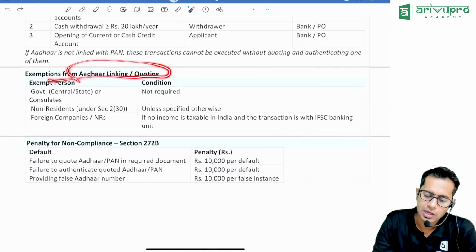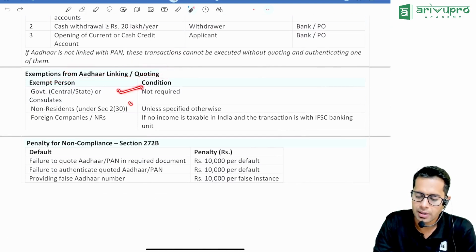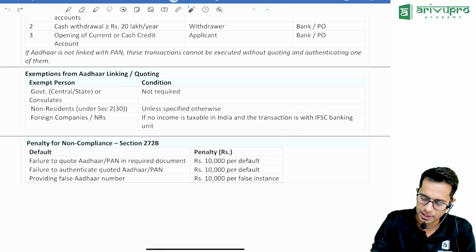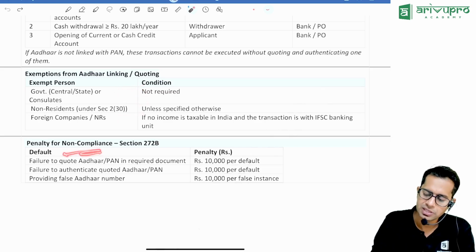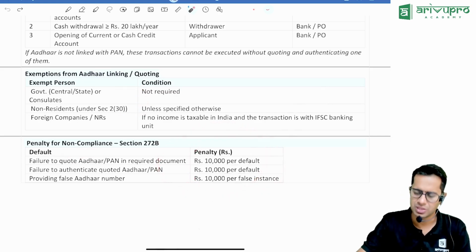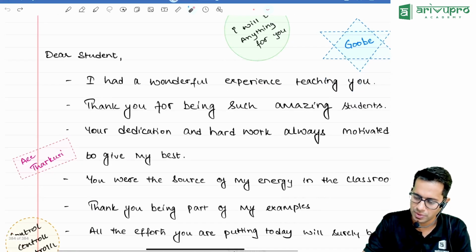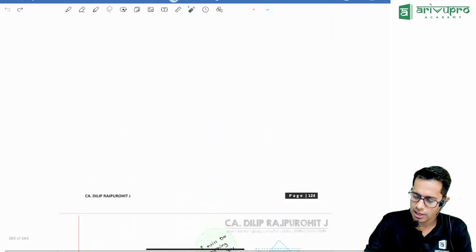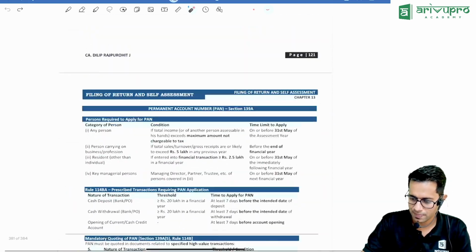Exemption from Aadhaar linking. Who are not required to link Aadhaar? Government, non-resident and foreign companies. Non-compliance of this section will give a default, for that penalty will be how much? 10,000 rupees. In case of Aadhaar, the penalty is always 10,000 rupees. Okay, so that is all about this beautiful discussion.